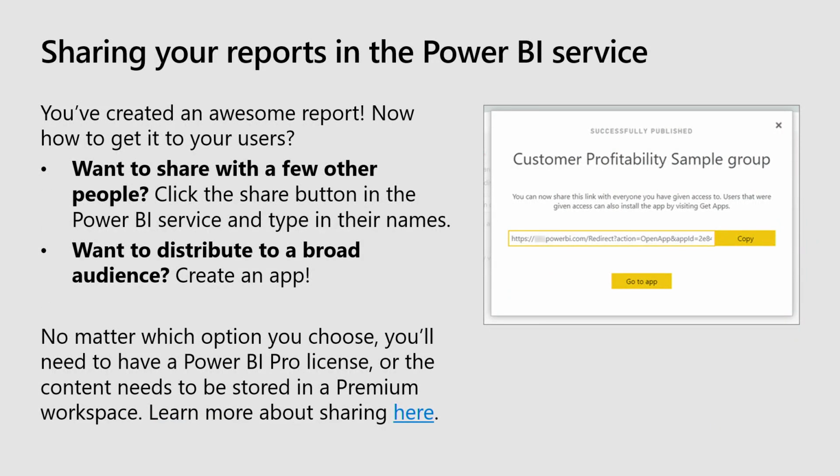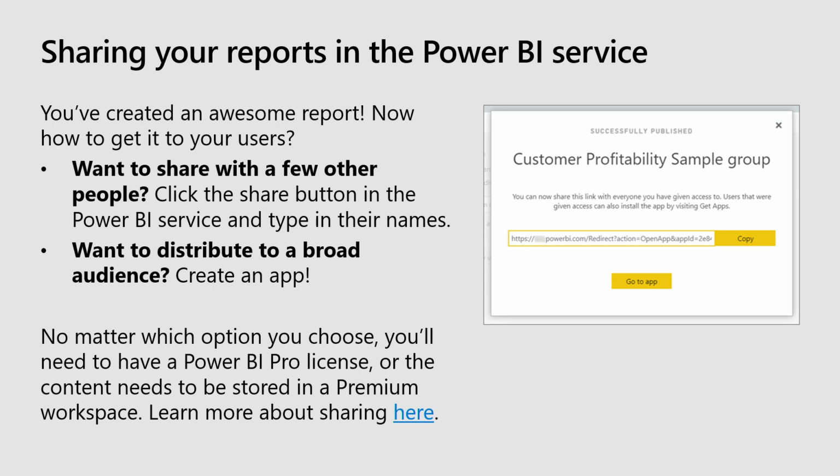So you've created this beautiful report. You're ready to share it with the world. How do you actually do that? You publish it from Power BI Desktop to the Power BI service. And then there's a decision you need to make about how you distribute that report. You can share it directly with people. There's a share button in the Power BI service. You click share, you type in people's names, they get an email, and you're good to go.